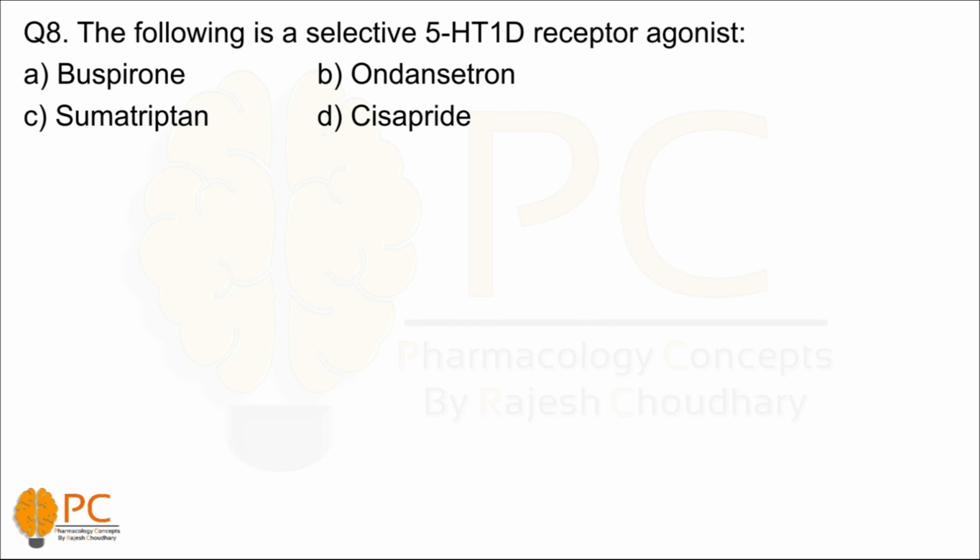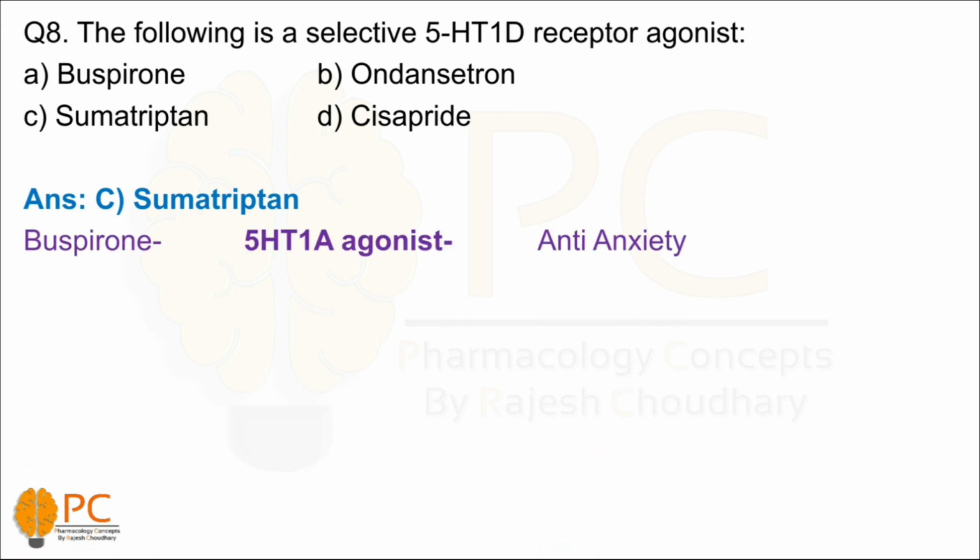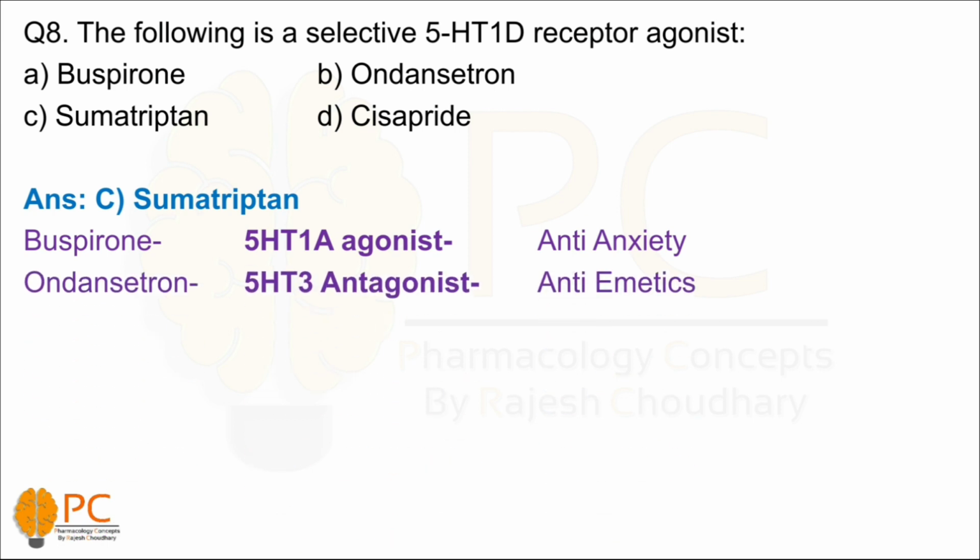Answer is the C, sumatriptan. Means sumatriptan is a 5-HT1D agonist. Now take a look at other drugs like buspirone, a 5-HT1A agonist used in anxiety, means it is an anti-anxiety drug. And next is ondansetron, a 5-HT3 antagonist used as an antiemetic drug.